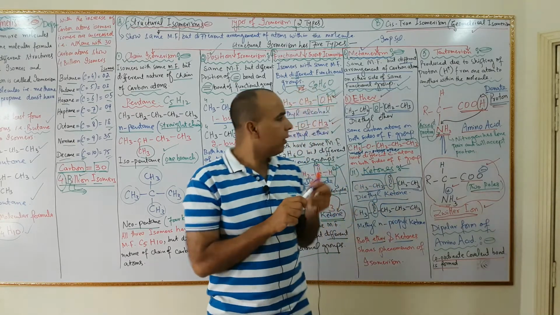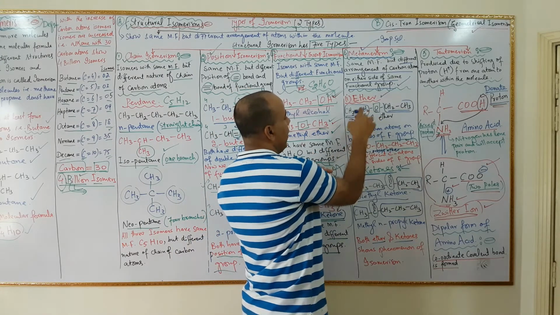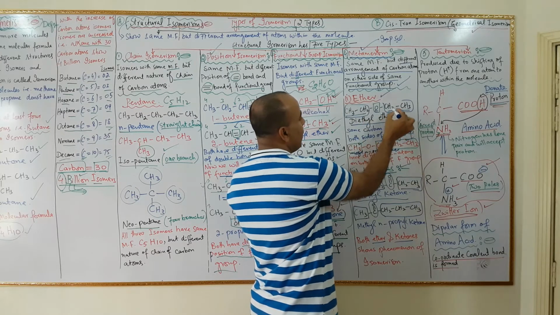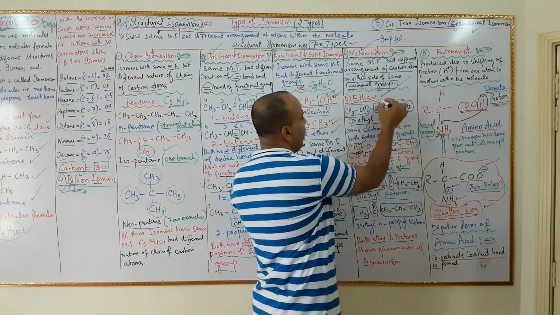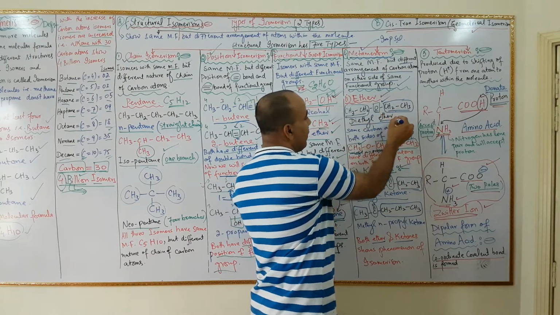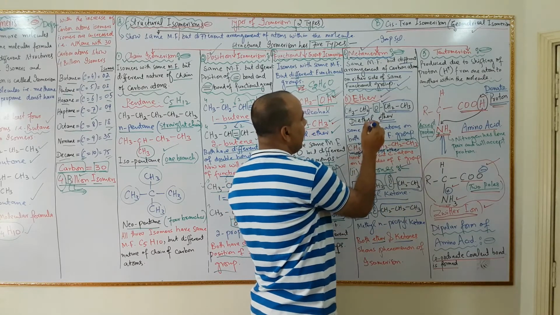For example, this is diethyl ether. Both ethyl groups are attached on the sides and in the center there is oxygen, therefore it is called ether, and its name is diethyl ether.